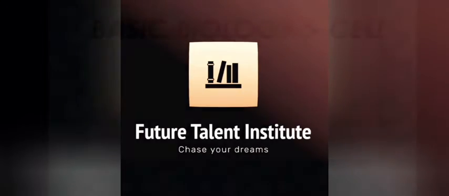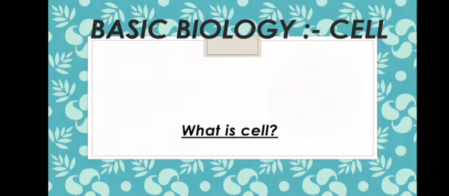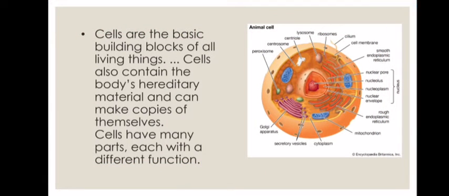Today we'll start with class 9's basic biology and the topic is cell. So our first topic's question is: what is a cell? We can see on the screen it is written that cells are the basic building blocks of living things. Or we can say the cell is the fundamental structural and functional unit of all living things, as it is the smallest part of the body of an organism, which is capable of independent existence and performing the essential functions of life. It's also written that cells contain the body's hereditary material and make copies of themselves. And cells have many parts, each with a different function.